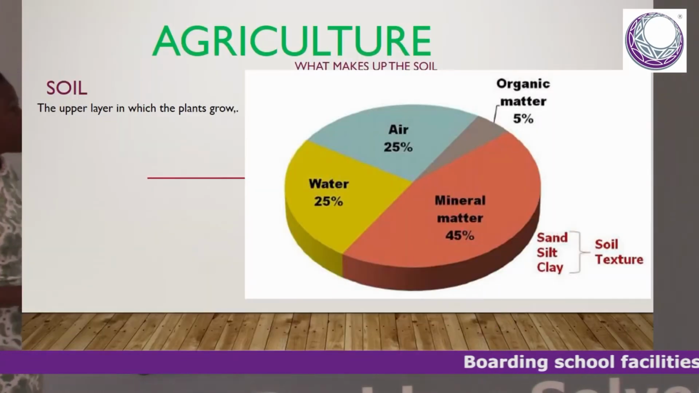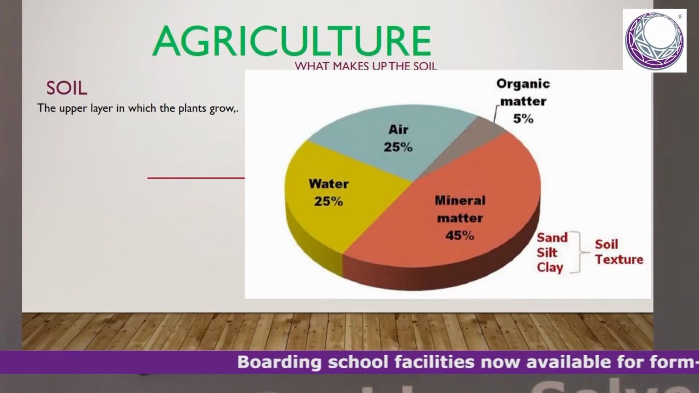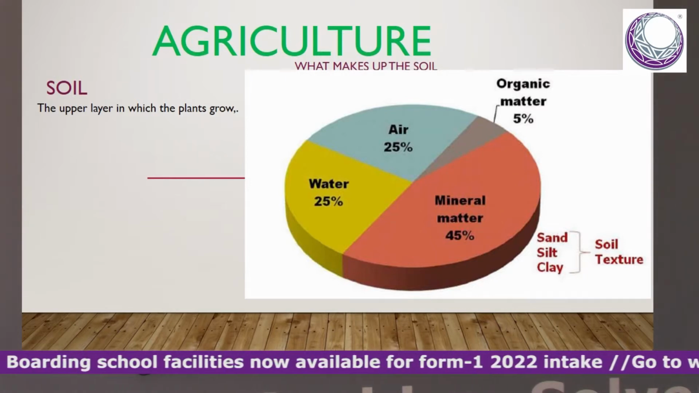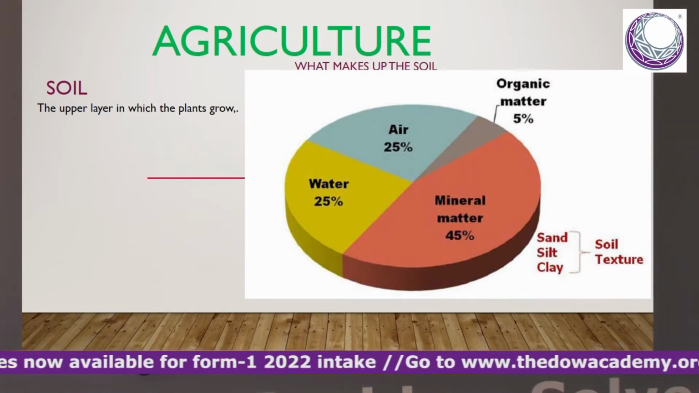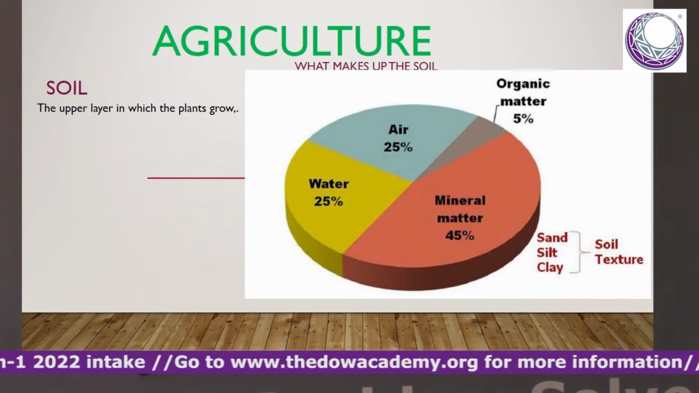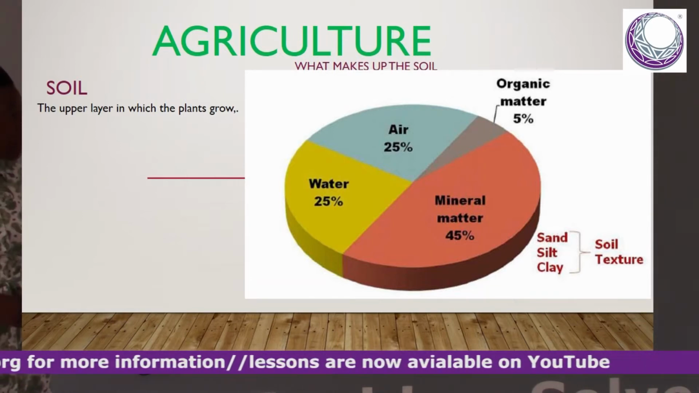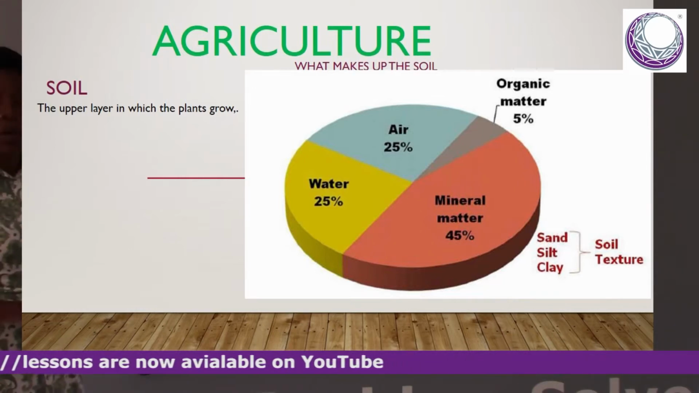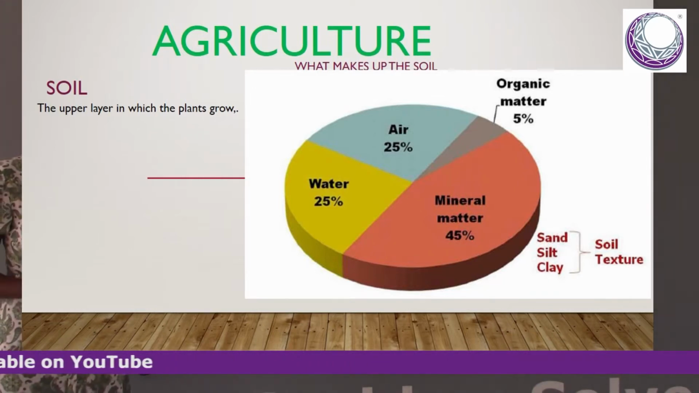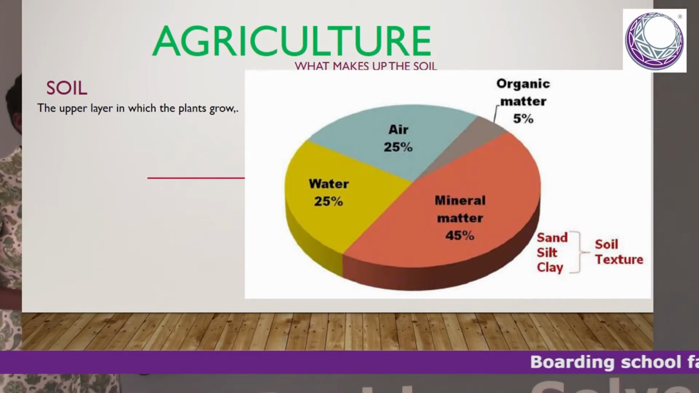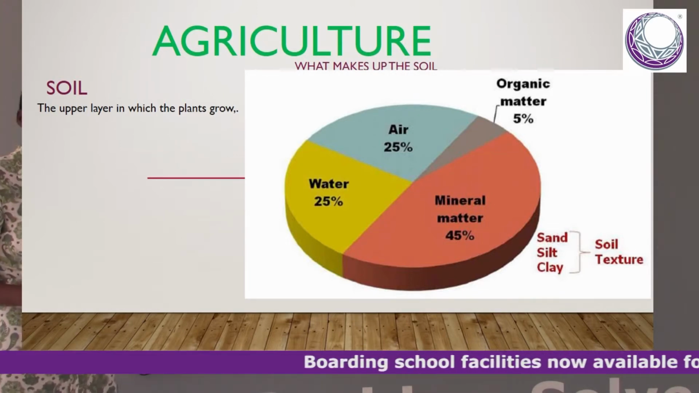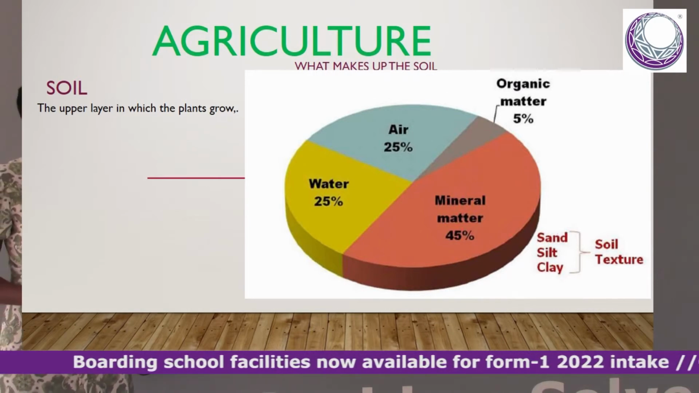If we look at our slide there, soil is the upper layer of the earth from which plants grow. All plants grow on the soil. That makes the soil important. Without soil, we wouldn't have plants, we wouldn't grow our crops for food, our animals wouldn't have food, and we also would not have our buildings that we have. That makes the soil very important.